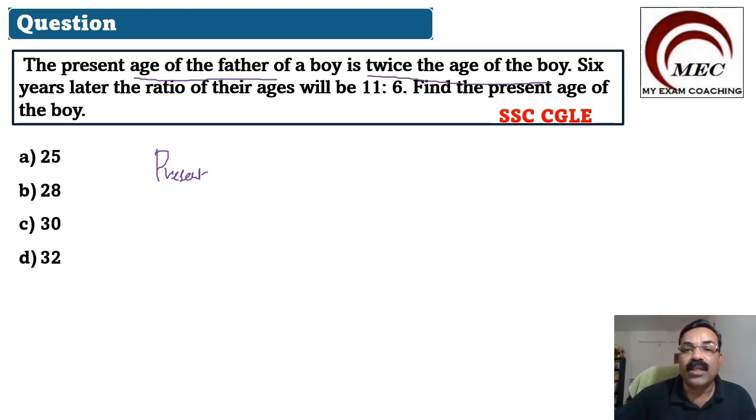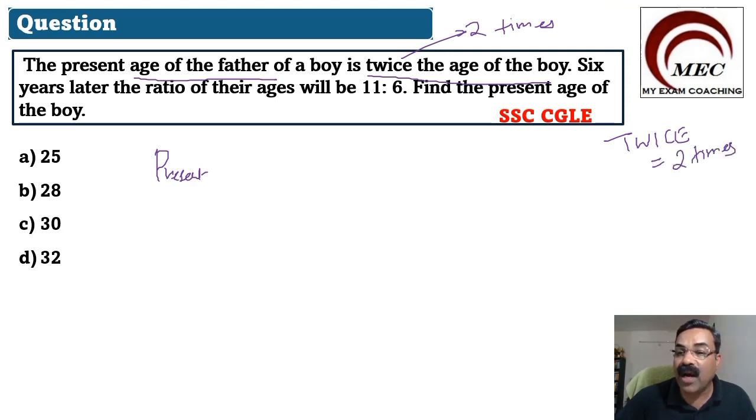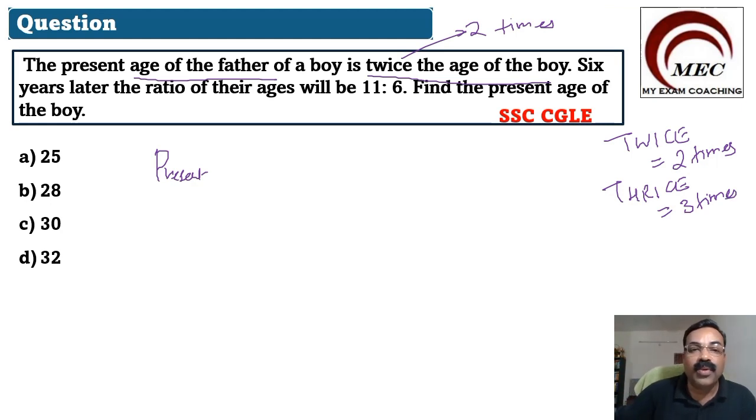Twice means 2 times. Understand these words, very, very important. Whenever we have the word twice, twice means we will take 2 times. Sometimes we have the word thrice. Thrice means 3 times. Okay, so the age of the father is 2 times the age of the boy.